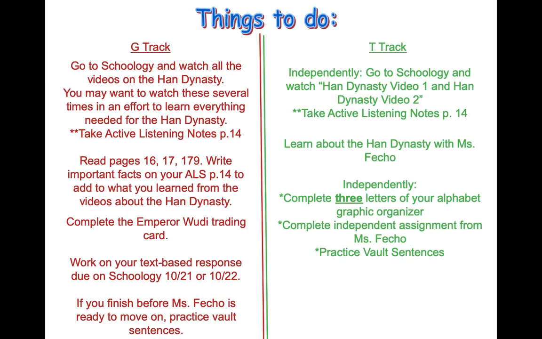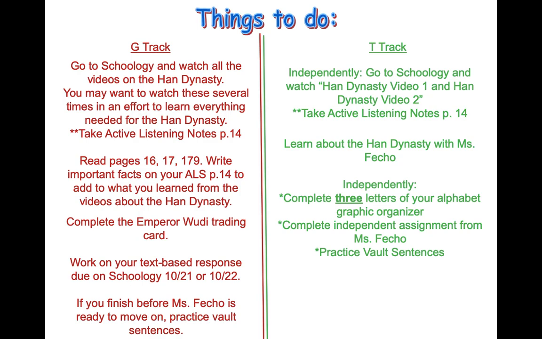Here is your track split screen. So maybe now is a great time for you to take a screenshot so that you can reference back to it. If you're G-Track, you know that we work the list in order from top to bottom. There are also some text pages that go along, and you're going to record any important facts from those text pages on your active listening sheet, page 14.